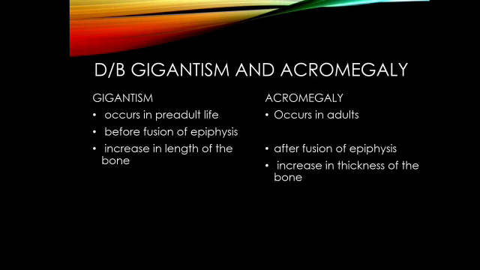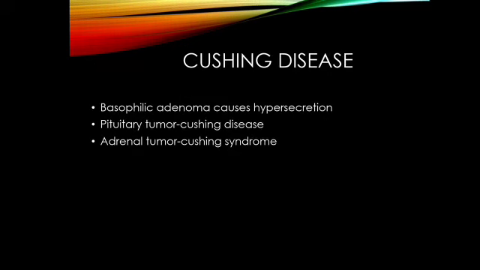Distinguish between acromegaly and gigantism. Gigantism occurs in pre-adult life, that is, before adolescence, before the fusion of the epiphyses. Acromegaly occurs in adults, after the fusion of the epiphyses. In gigantism the length will increase; in acromegaly the thickness will increase. Okay, that's it about hypersecretion.